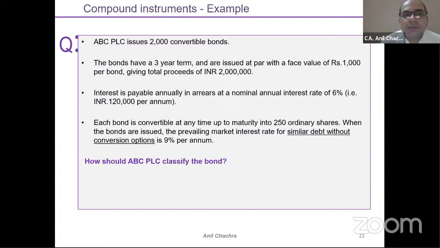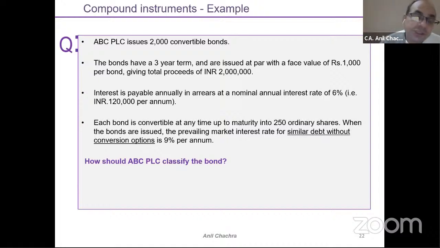So suppose ABC issues 2000 convertible debentures. The bonds have a 3-year term and are issued at par with the face value of 1000 per bond. So my proceeds would be 2 million, right? So 2000 multiplied by 1000 per bond, it would be 2 million. Interest is payable annually in arrears at the nominal interest rate of 6%. Each bond is convertible at any time up to maturity into 250 ordinary shares, right? 250 means fixed for fixed criteria has been fulfilled.